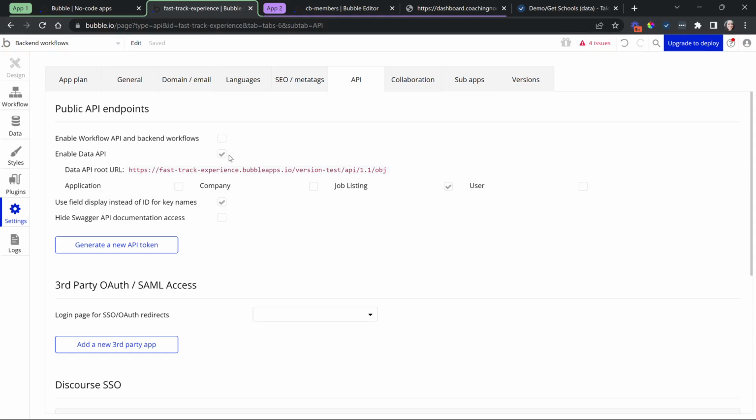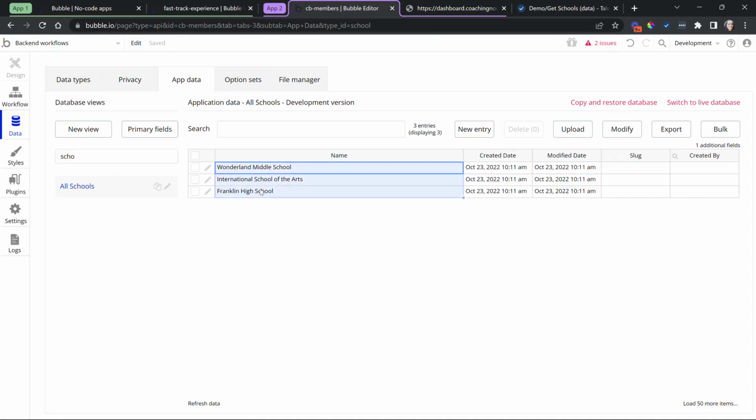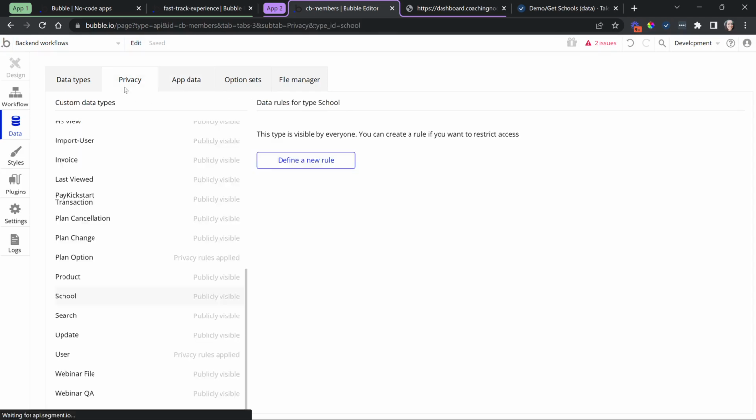Now, once you've enabled your data API, you also need to specify which data types you want to expose. It's not an all or nothing thing. This is a very good thing. You can pick and choose which data types you want exposed. Now, I'm actually going to jump into a separate application here where we've actually got more data. And I have exposed the data API for a data type called school. Okay, if we look at my database, I have 3 entries here in this school table. Okay, but you can see that I have no privacy rules set up. So the only thing that's been enabled is the data API for this app. I've turned it on for the school data type. I do have records here, but I do not have any privacy rules created. So it's still pretty public.